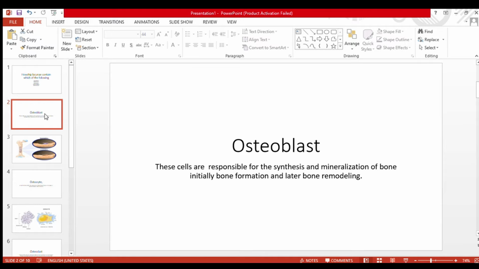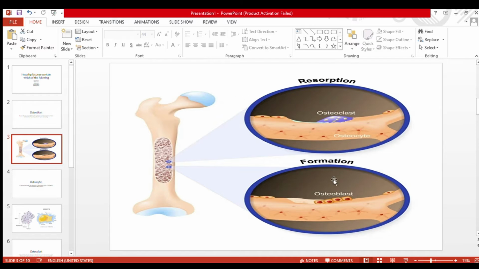Let me show you osteoblasts. These are osteoblast cells. This is the part of bone that is magnified in this picture, and these cells are shown as osteoblasts. So osteoblasts are cells that are responsible for bone formation initially and remodeling later in life.